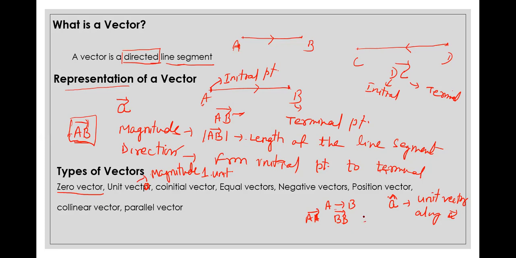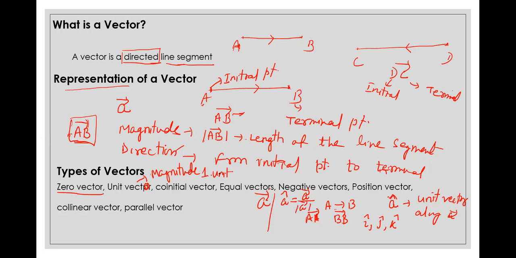Similarly, we can have the x-axis, y-axis and z-axis. So i cap is the unit vector along the x-axis, j cap the unit vector along the y-axis, k cap the unit vector along the z-axis. The cap signifies a unit vector. We write a vector with an overhead arrow, but A cap is like this. The unit vector along A vector is basically A vector divided by the magnitude of A vector.